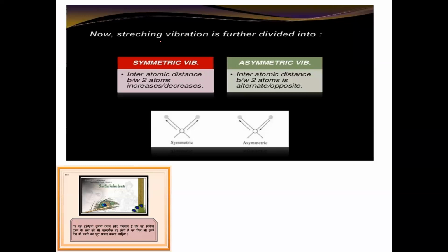Now stretching vibration is further divided into two types: symmetric vibration and asymmetric vibration. Symmetric vibration means, you can see, if you divide it into two parts, it will be the same. So it is called symmetric vibration, and the interatomic distance between two atoms increases or decreases together. In asymmetric vibration, the atomic distances between two atoms alternate or are opposite. So either it will be alternate or opposite.